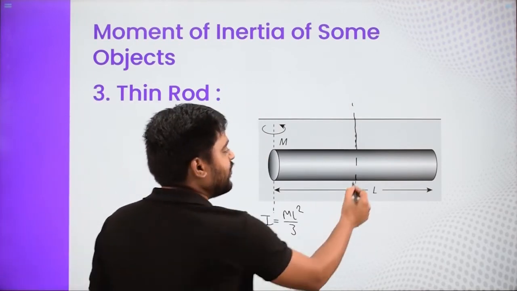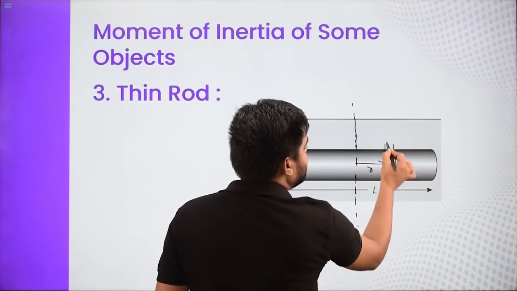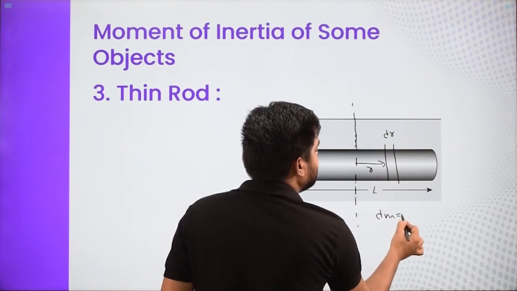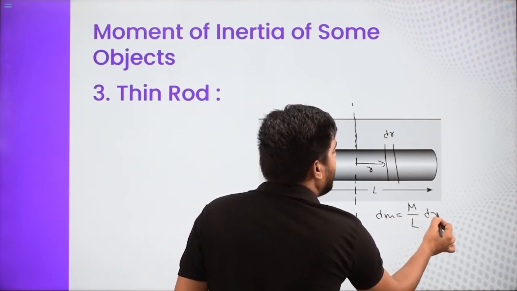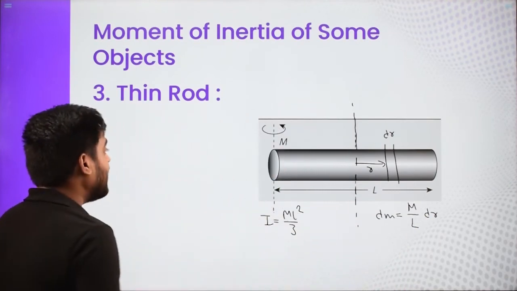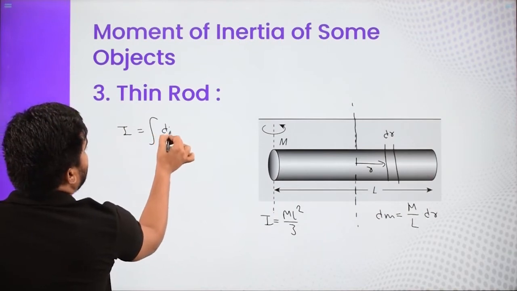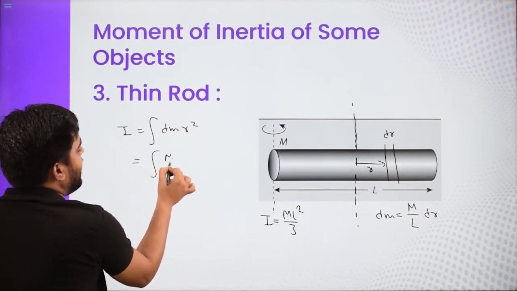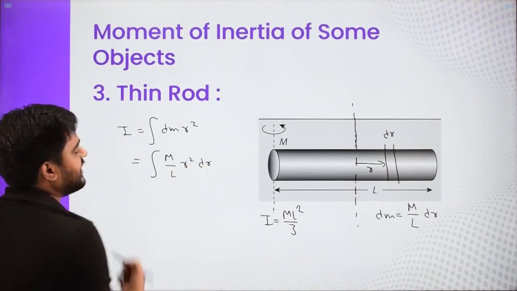So I am going to do the same thing again. I'll go at r and take an elementary section having a width dr. I'll write the mass of that: dm is nothing but M by L, the mass per unit length, times the required length. And now I'll just apply the formula. The integration is integration of dm r square, which is M by L dr times r square.